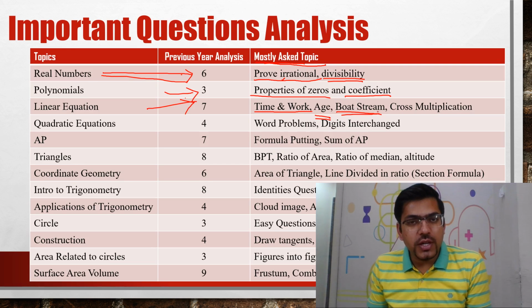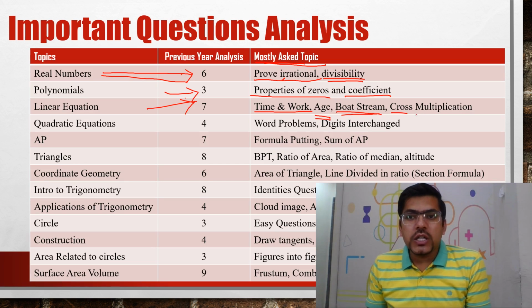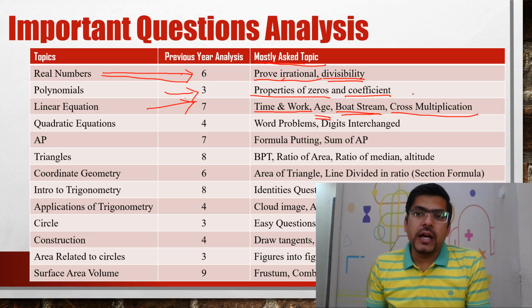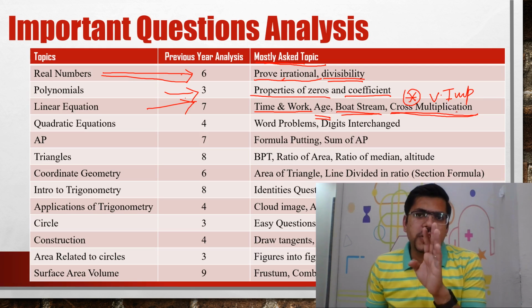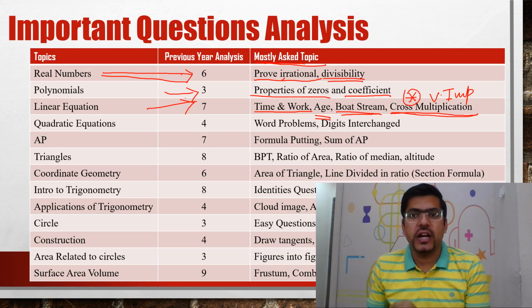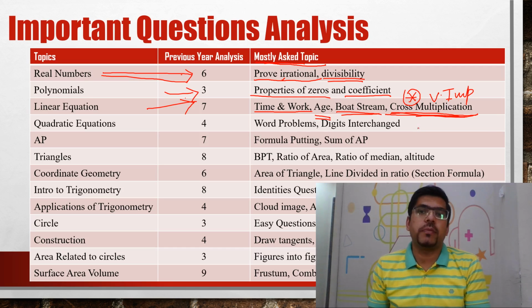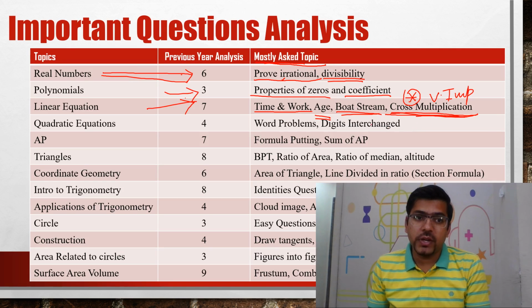Boat and stream question, just now I showed you. Cross multiplication, always remember never to forget this. It is very important, I am writing it down. It will always come either in 2 marks or in 3 marks. It generally doesn't come in 4 marks, but in 2 marks and 3 marks it will come. Cross multiplication, very important. Okay, so always remember this.